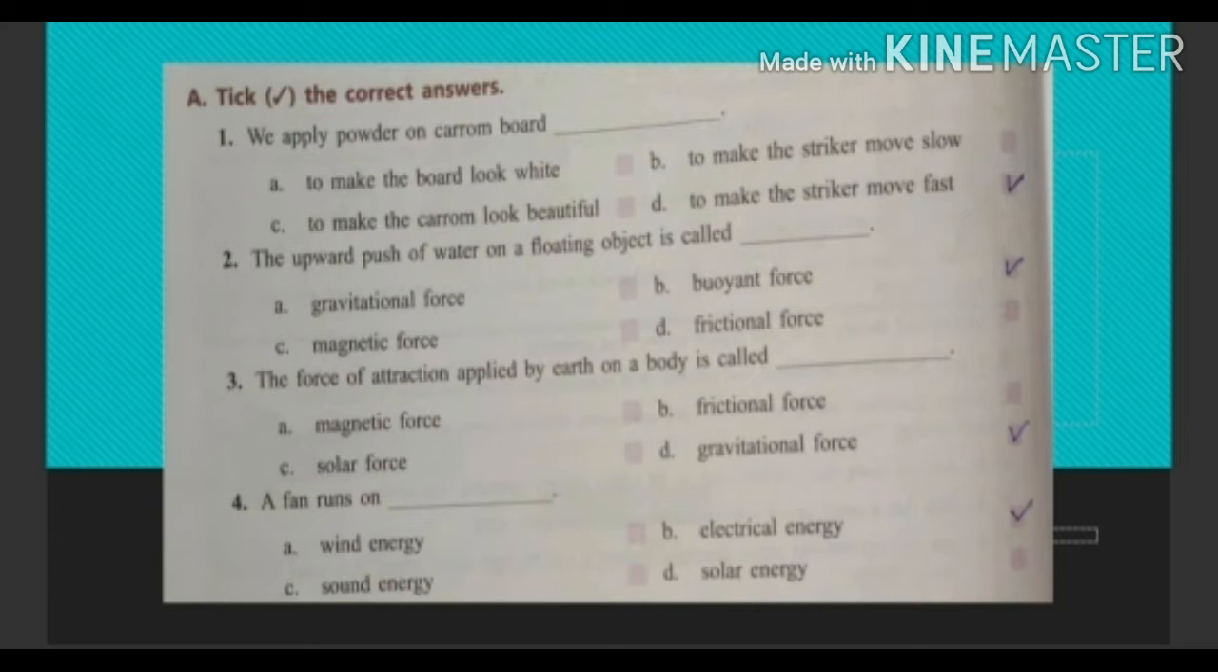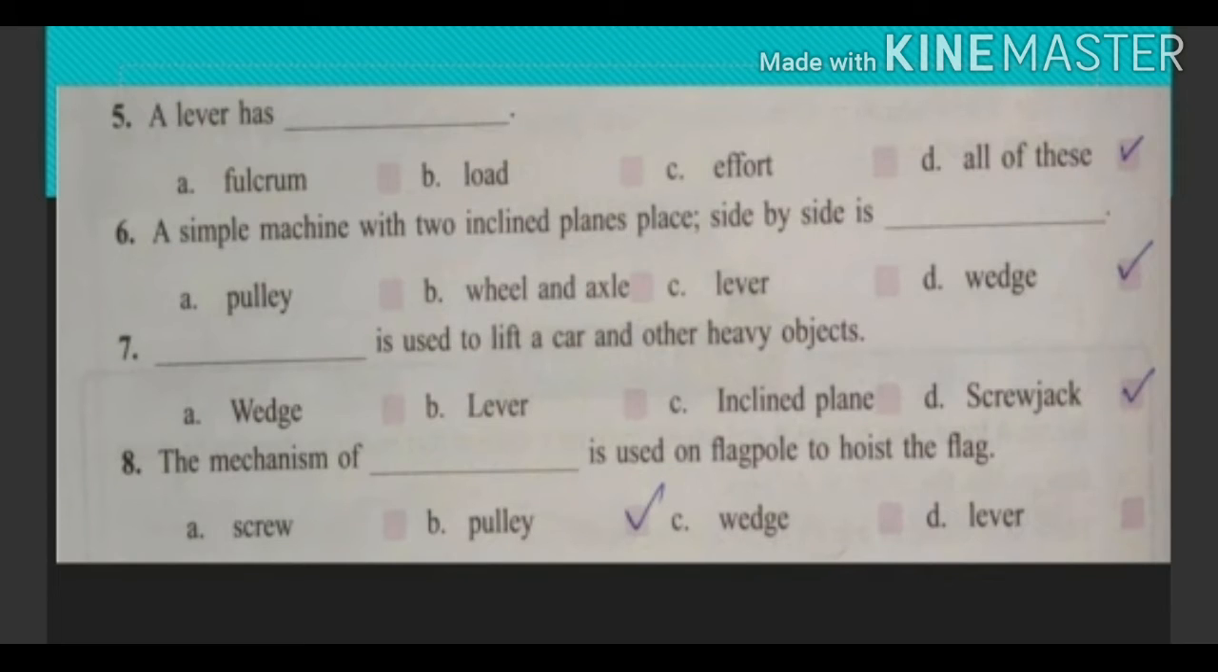Question 4. A fan runs on. Options are wind energy, electrical energy, sound energy, solar energy. Its answer is electrical energy. A fan runs on electrical energy. Question number 5. A lever has dash. Options are fulcrum, load, effort, all of these. Its answer is all of these.